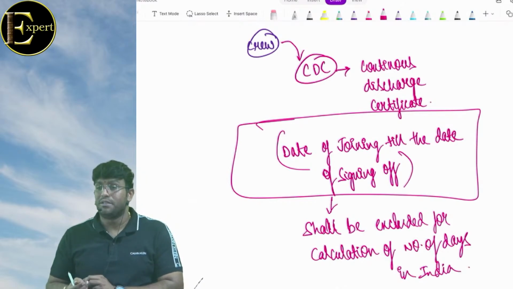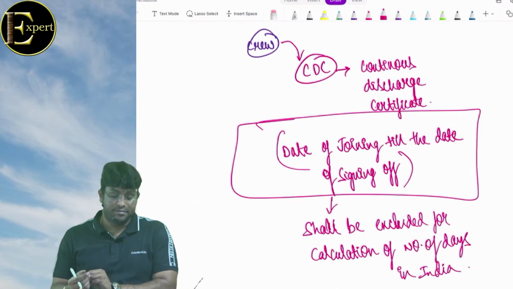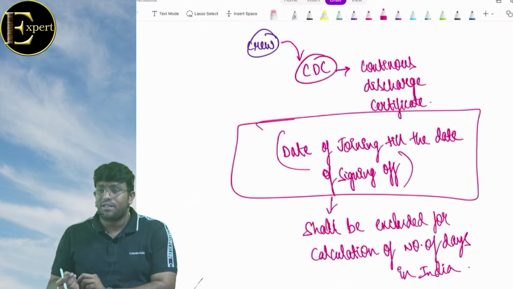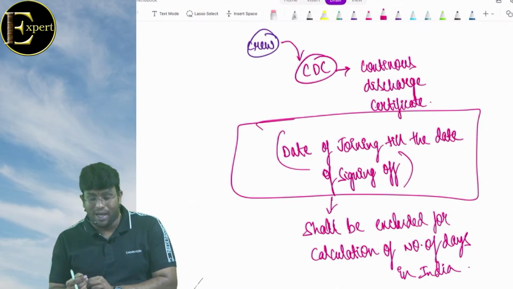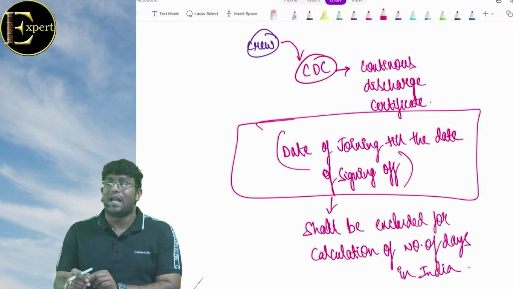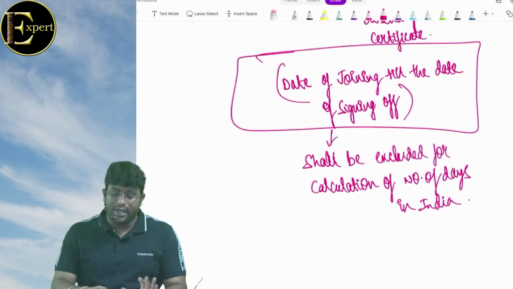Did you understand the point? Read once again. Date of joining till the date of signing off shall be excluded for calculating number of days in India. Now take an example like this.